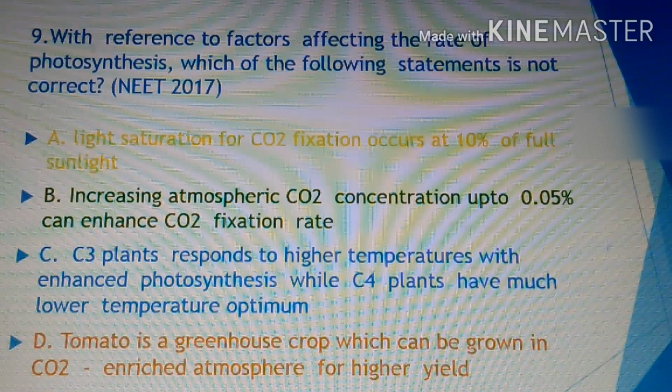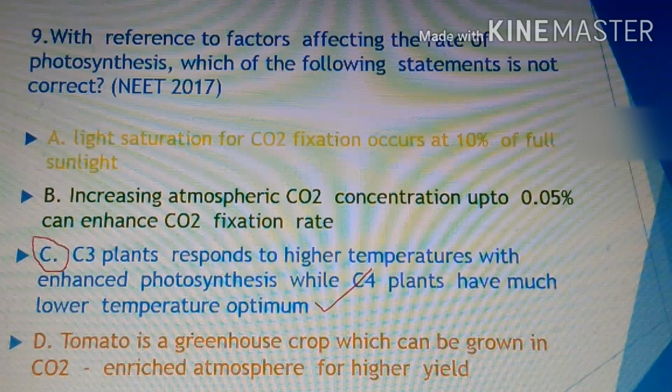Again, we need to read the fourth statement. Tomato is a greenhouse crop which can be grown in CO2 enriched atmosphere for high yield. This is also the correct statement. So the third option, that is C, is the answer for this question.